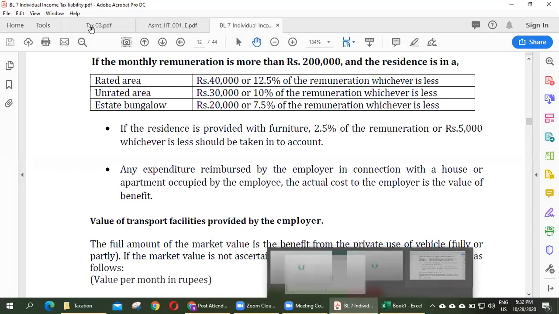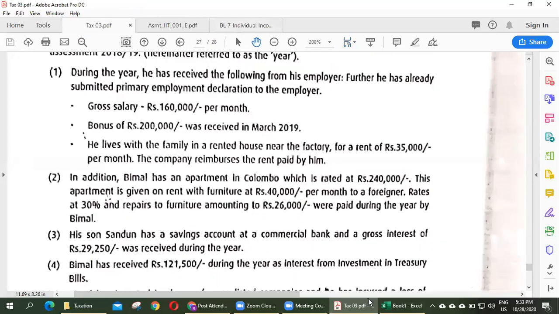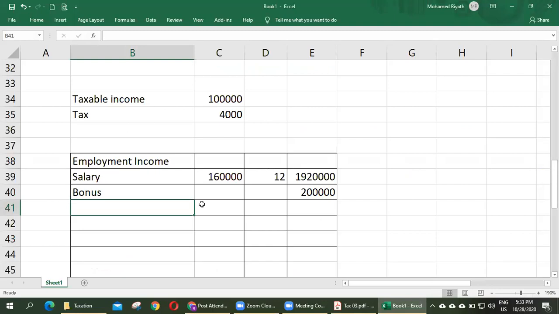Therefore, the market value of the benefit is provided, and we have to take that benefit, 35,000 housing benefit. How much? 35,000 into 12 months equals. Right, clear?